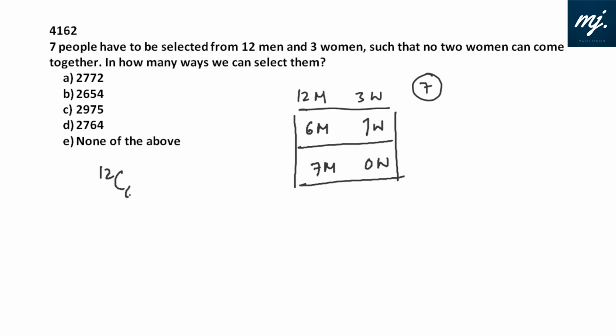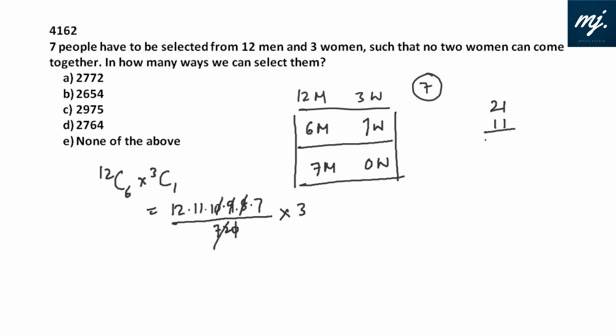So the first case would be 12C6 into 3C1. That is 12, 11, 10, 9, 8, 7 by factorial 6, which is 720, and 3C1 would give us 3. Gone. 9 into 8 is 72. So 7 into 3 is 21, and into 11 will give 231, into 12 gives 2772.